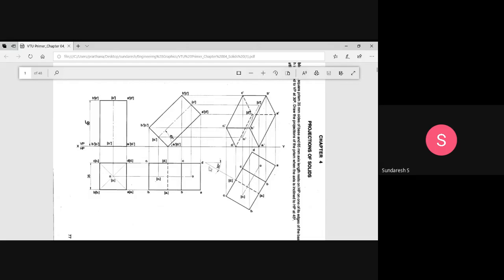So here we are taking a 30 degree line, and in line with the 30 degree line, first you are going to mark A1 and D1. This is the edge which is resting on HP. Okay, A1 D1. So draw a 30 degree line. On that 30 degree line, measure the distance of A1 and D1. Of course, it should be equal to 35 only, but you mark it. So on the 30 degree line, mark D1 and A1.